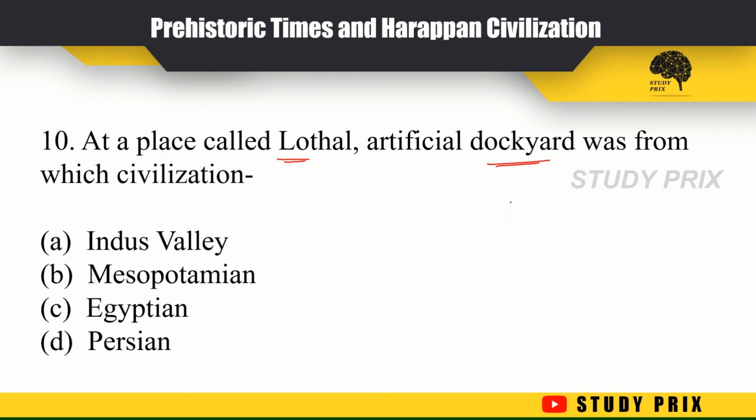At a place called Lothal, an artificial dockyard was found. Dockyard here means a shipyard for repairing or maintaining ships. Which civilization was it from? Indus Valley, Mesopotamian, Egyptian, Persian. It was the Indus Valley civilization, and the dockyard was found at Lothal in Gujarat.